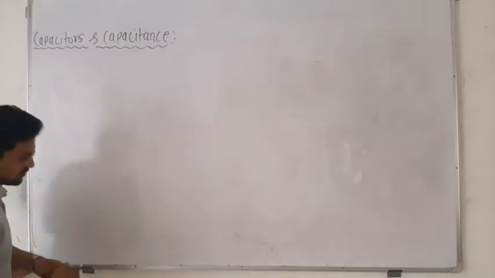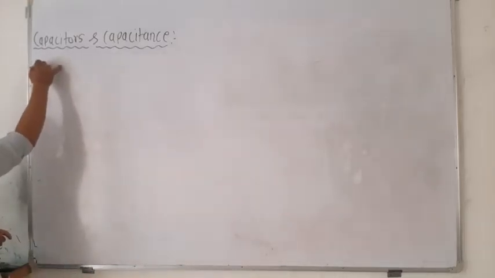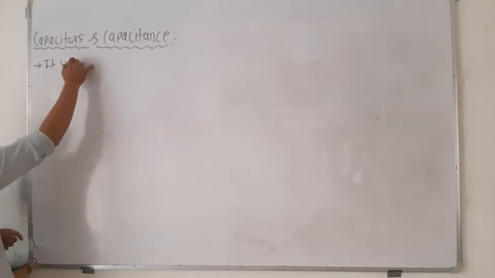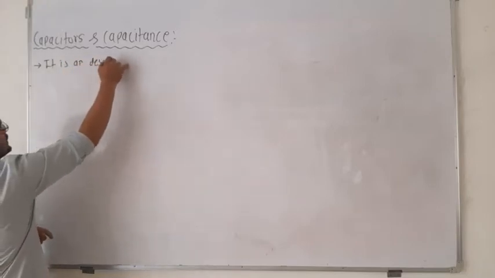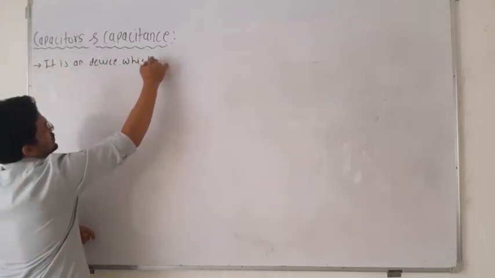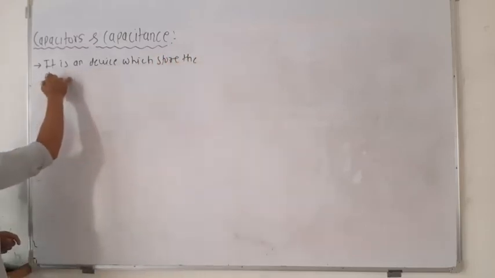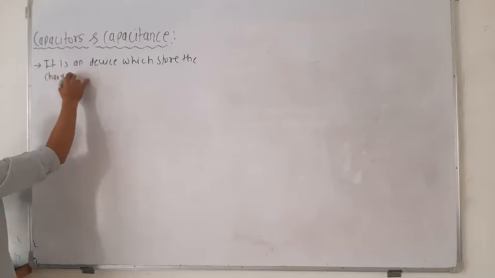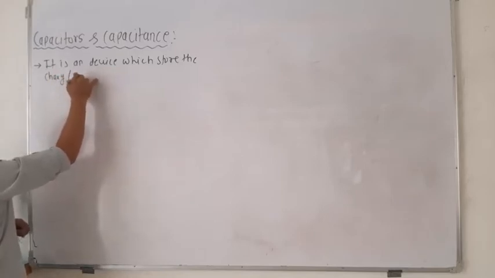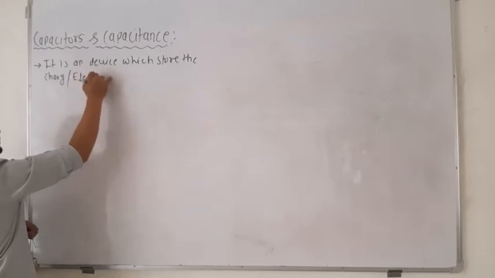That capacity of the capacitor is known as capacitance. First we will have a definition of capacitance. It is a device which stores charge, or you can say electrical energy.